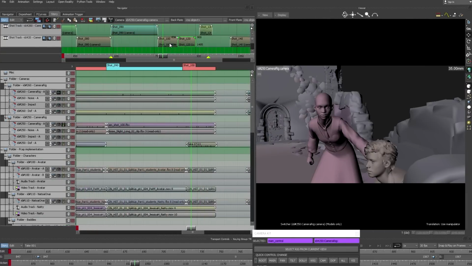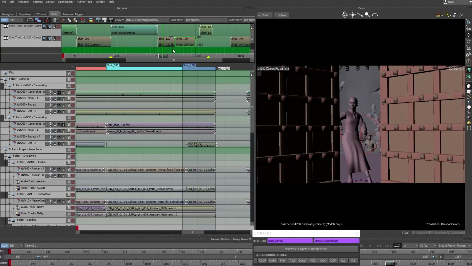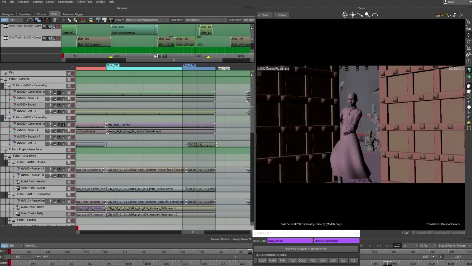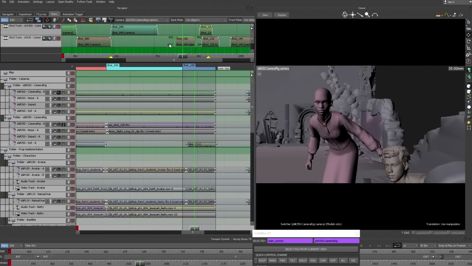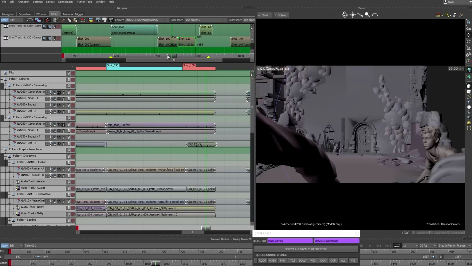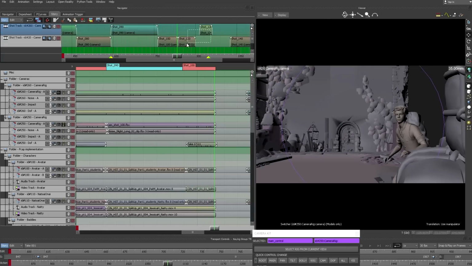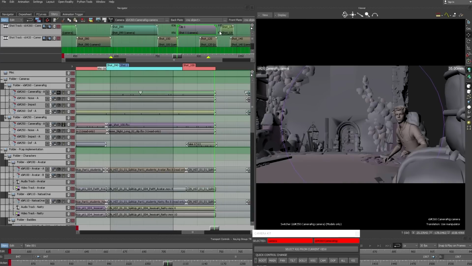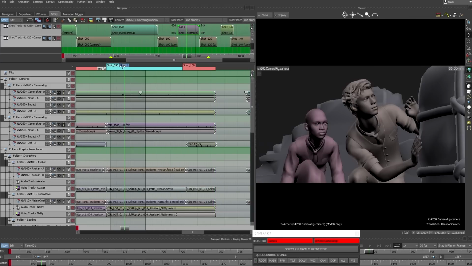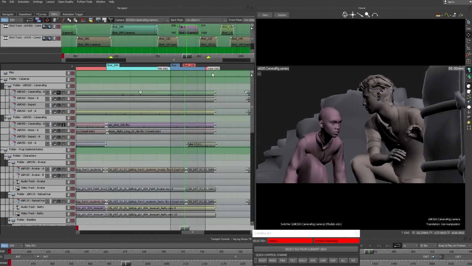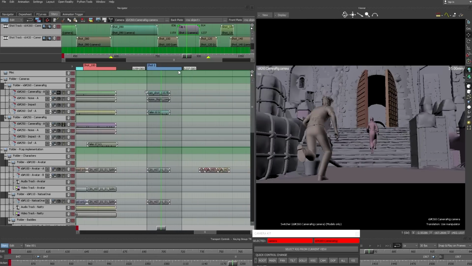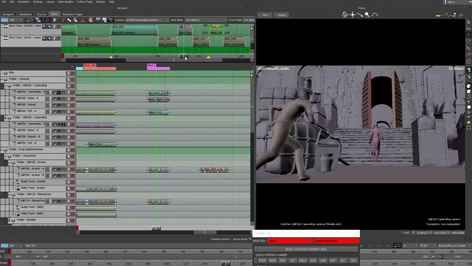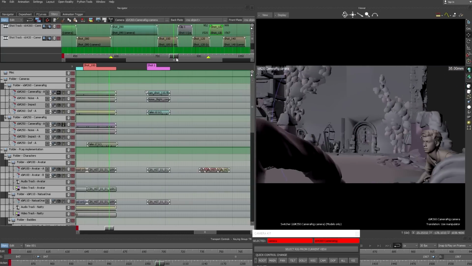Time discontinuity also makes doing things like iterating on your overall shot sequencing pretty low impact. With very little friction, you can shorten or lengthen a shot, you can swap the order of existing shots, or insert something brand new. You can make a gap in your edit timeline, drop that new shot right into the flow, and see how it plays. And none of the timing or animation on the action timeline is disturbed. Taking advantage of time discontinuity in this way lets you turn around a new version of your scene within minutes. Or you can even do it live on a screen share.